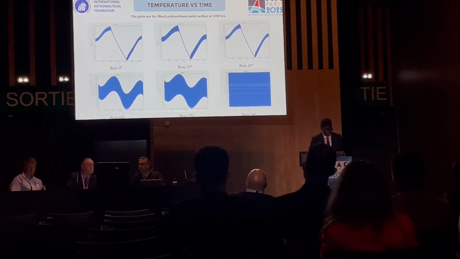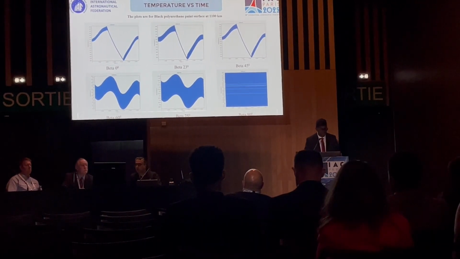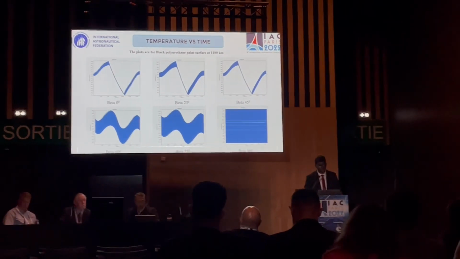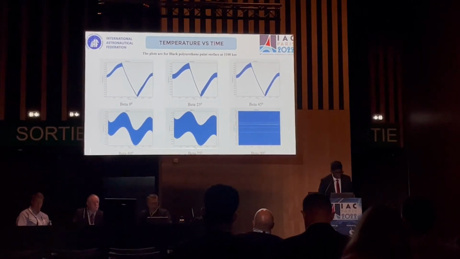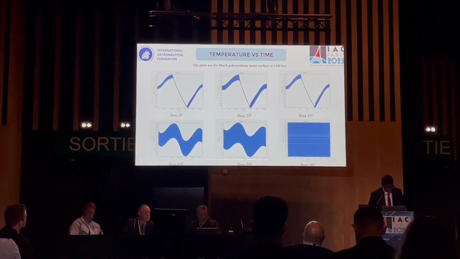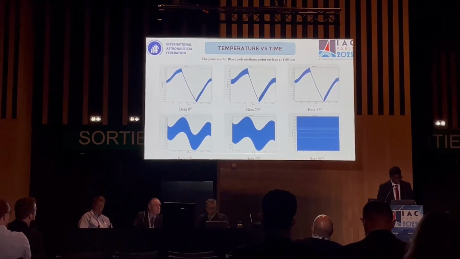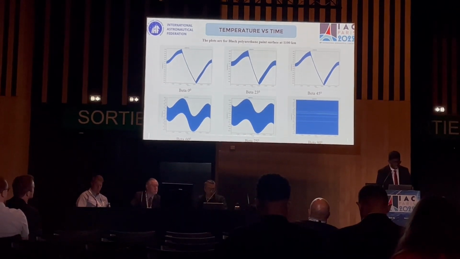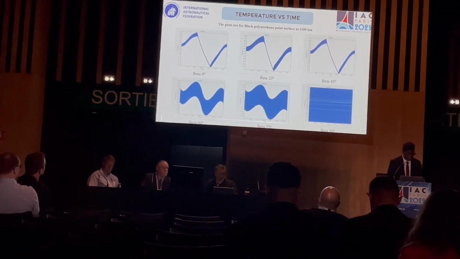This shows the temperature versus time for one orbital period, and the plots are for black polyurethane paint at 100 kilometers. The thick blue lines here are the combination of several lines, each of which indicates an element of the mesh.